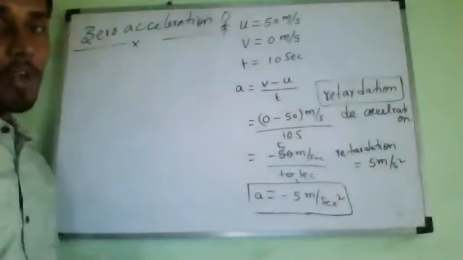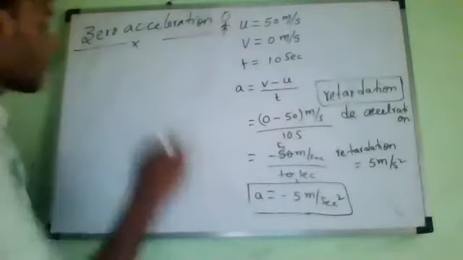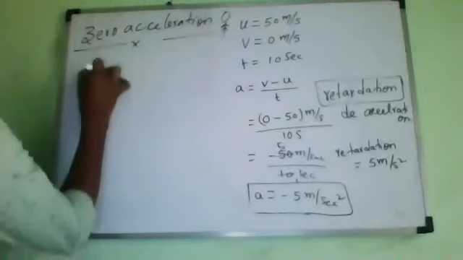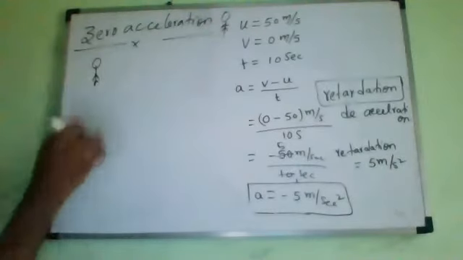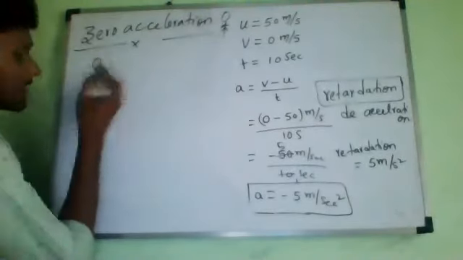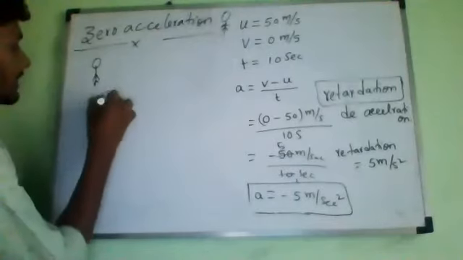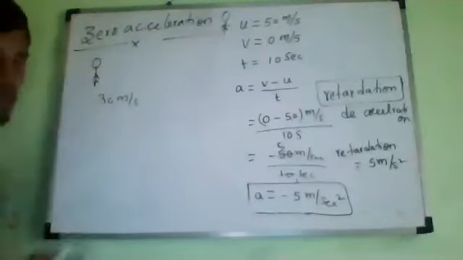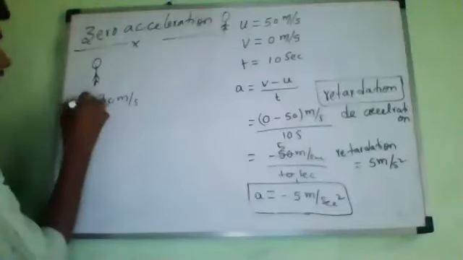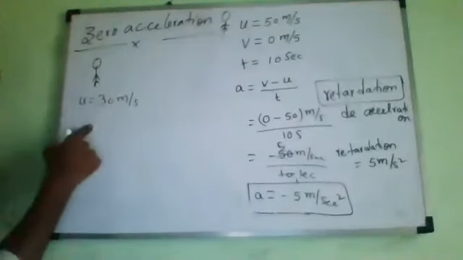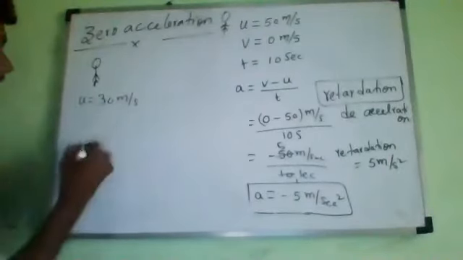Okay. Now, let us come to zero acceleration. Suppose, let me imagine now, Pradosh. So now this is Pradosh. He is already having a velocity of 30 meter per second. That means the initial velocity is 30 meter per second. After 10 seconds,